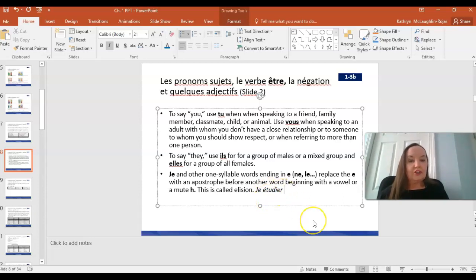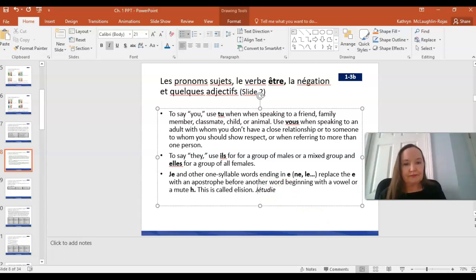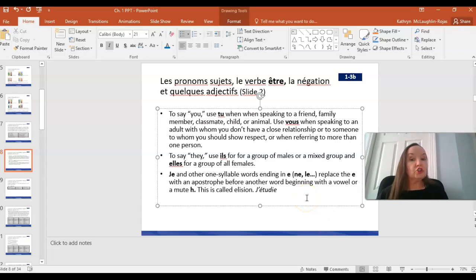If I want to conjugate this and say I study, because étudier begins with a vowel sound, I'm going to drop the e in je and connect them to form a contraction. J'étudie. You haven't learned the conjugation for étudier yet, so don't worry about that one right now, but it's just to show you what happens to je before it gets connected to a verb that begins with a vowel sound.